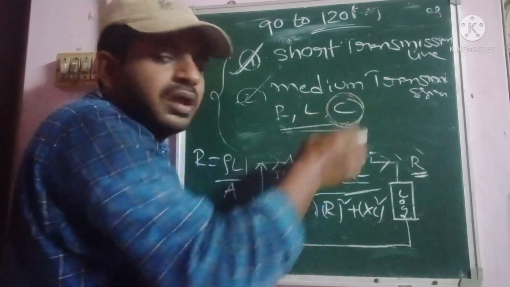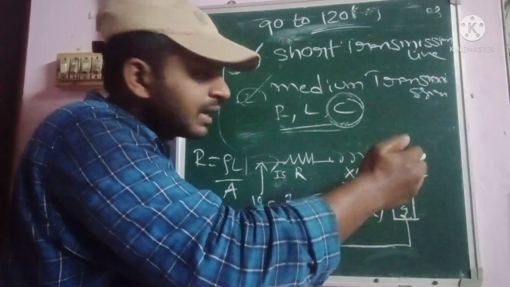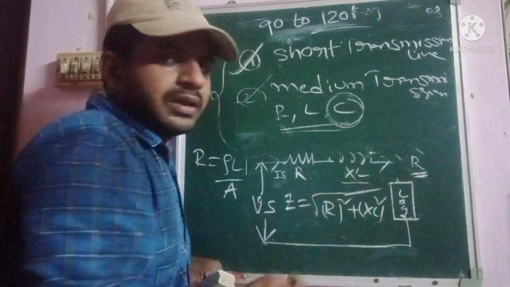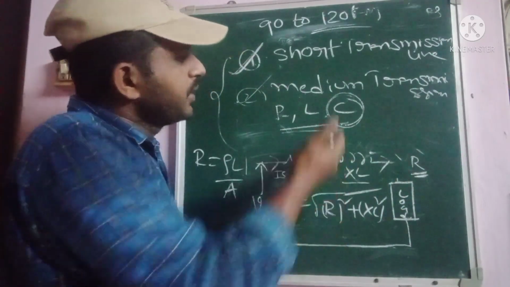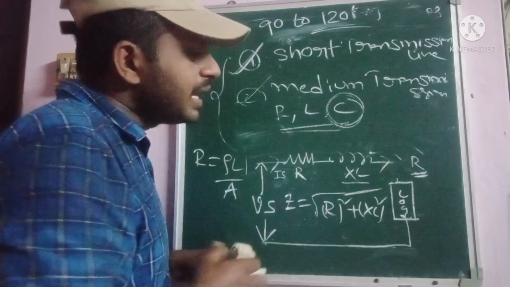That is how we simply represent the medium transmission line.